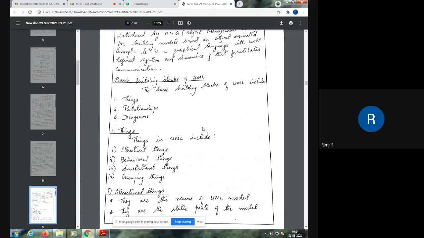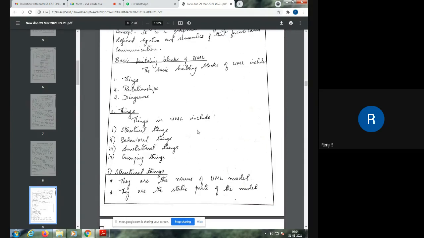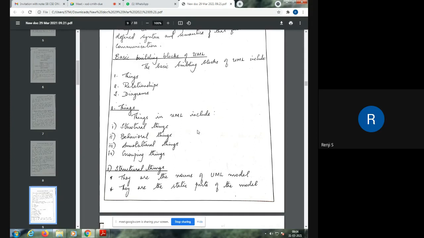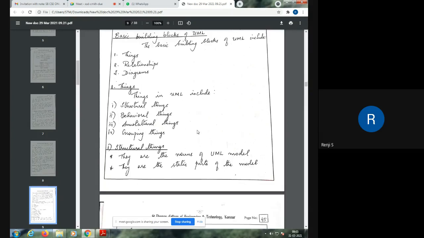So the basic building blocks of UML include basically three blocks, that is things, relationships, and diagrams. UML is nothing but unified modeling language. So this language involves notations for defining things, it includes notations for defining relationships, and it includes certain diagrams which we can use to design our systems. So what are these things?